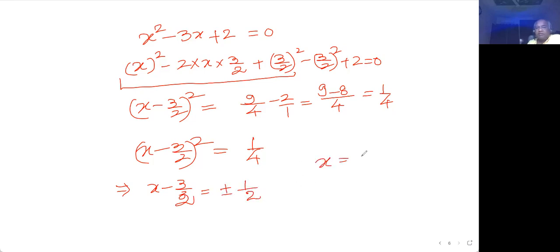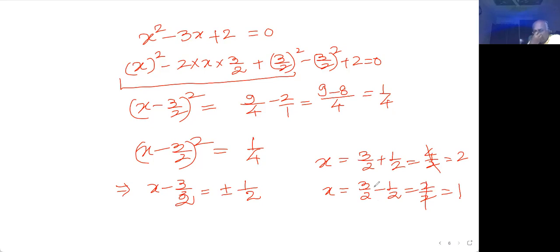And then x becomes 3 by 2 plus 1 by 2, and in the next case x becomes 3 by 2 minus 1 by 2. This is 4 by 2, on cancellation gives 2. This is 2 by 2, on cancellation gives 1. So those are totally different from that negative 4 and 7. So 2 and 1 are accepted. Hence the value of x is equal to 2 and x equal to 1, or if you want to write it as a solution set, you will write 2, 1 are the solution. So this is the value. I think the things have been very well understood by you.